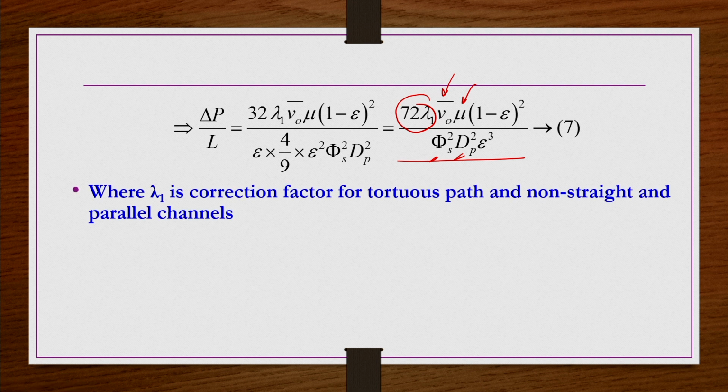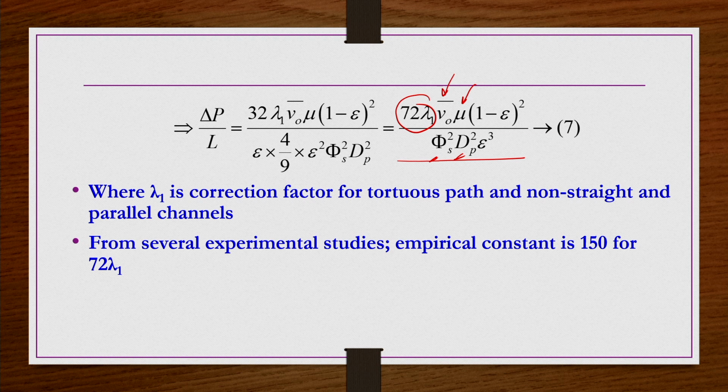But this lambda 1 is a correction factor for the tortuous path and non-straight, non-parallel channels in general, irregular channels, that is what I already mentioned, right. But from experimental studies, an empirical constant is found as 150 in place of 72 lambda 1.